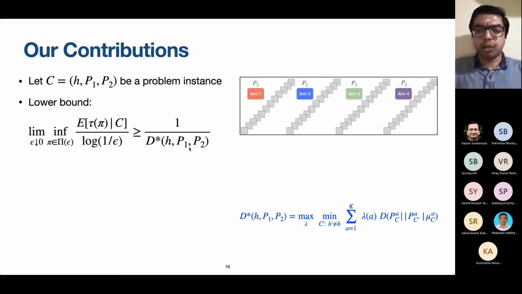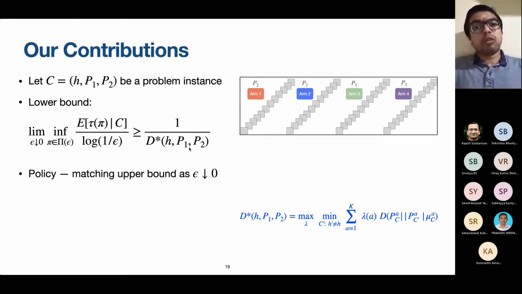It has a certain expression. We also give an arm selection scheme, which will help us achieve this lower bound as the error probability epsilon goes to 0. Throughout our analysis, we analyze the asymptotic setting, the case where the error probability vanishes to 0. That is, we focus on the asymptotic analysis.